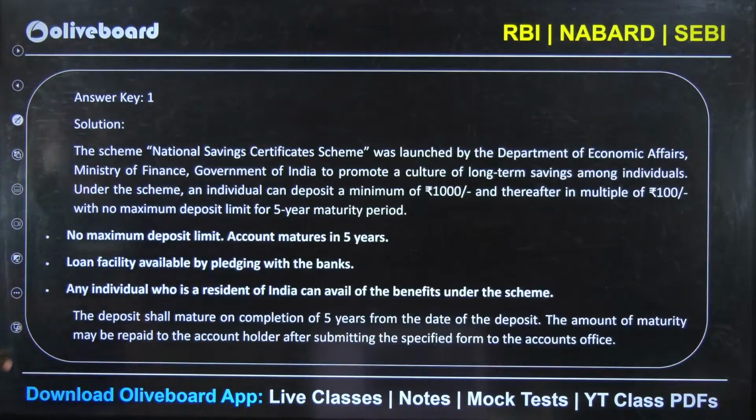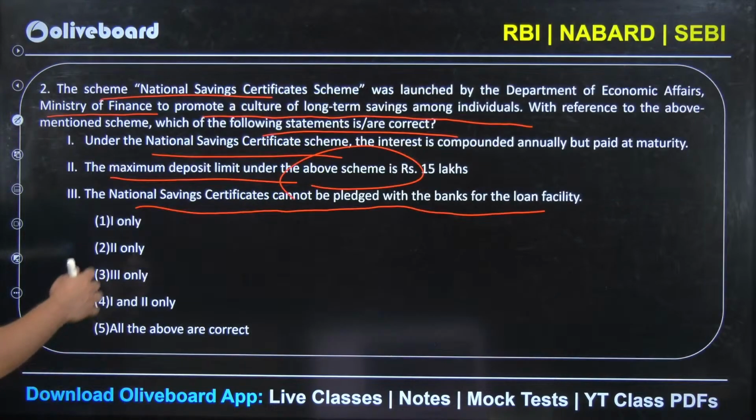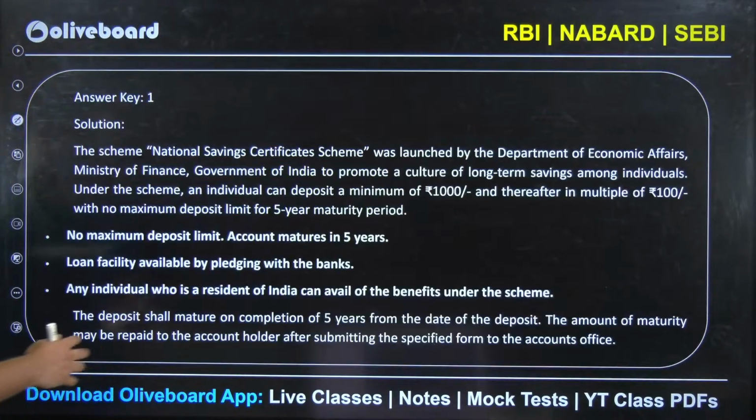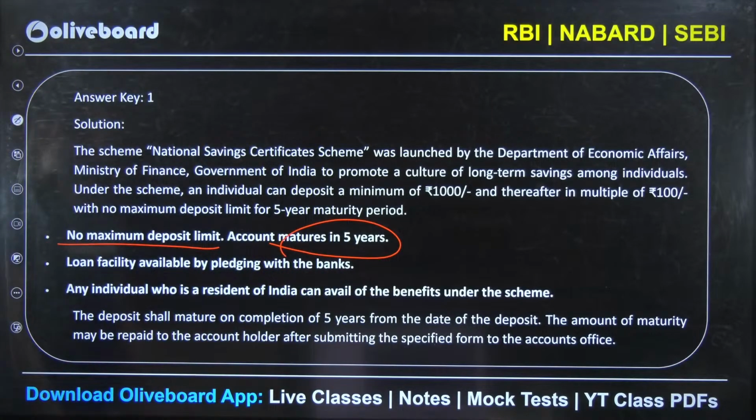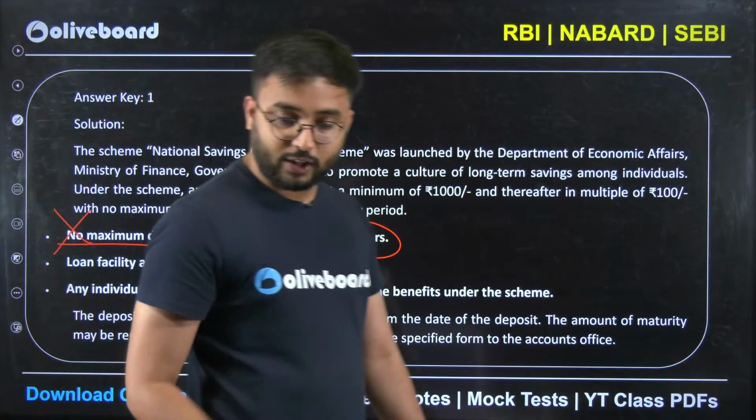So the answer here is very simple. It's only one. Now, why are 2 and 3 wrong? Let us look at it. The account matures in 5 years, and there is no maximum deposit limit. So there is no limit. The second statement was saying that the limit is about 15 lakhs, but no, there is no limit.